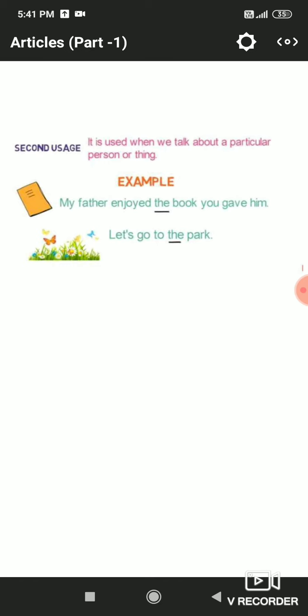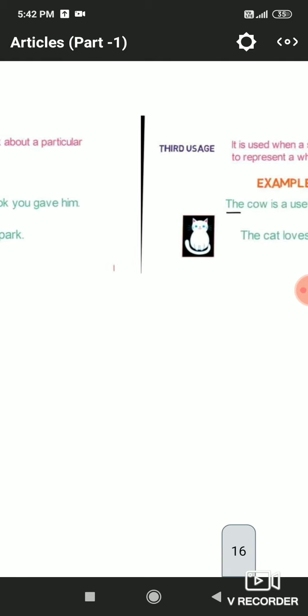Particularity means definite. We are definite about that thing, then we will use the article. My father enjoyed the book you gave him. Not any other book, but the particular book which you gave him. That's why we have used the definite article here.